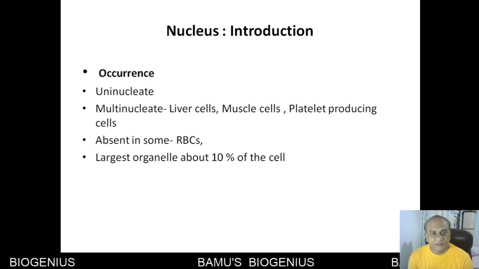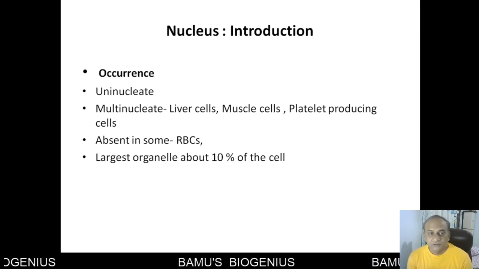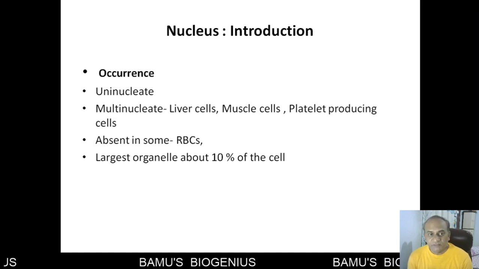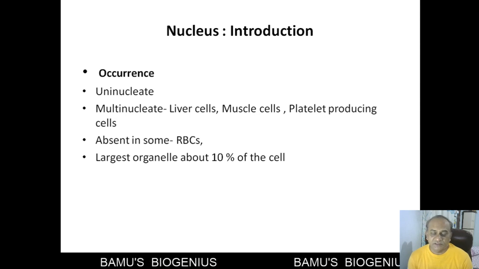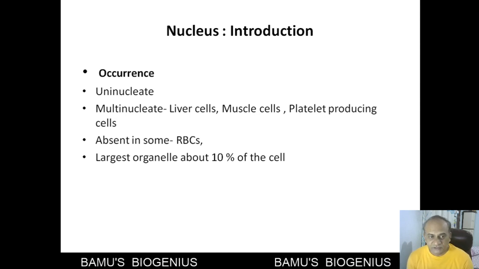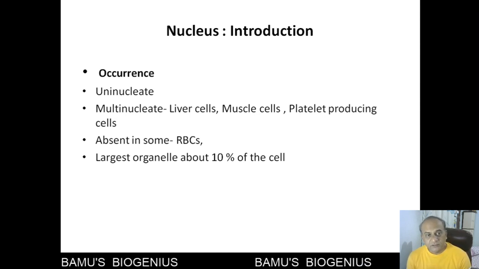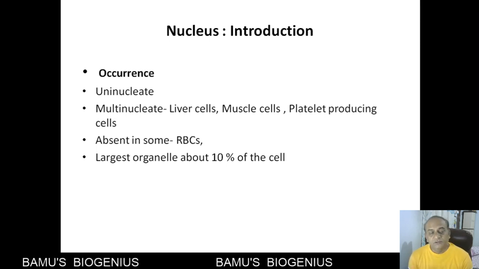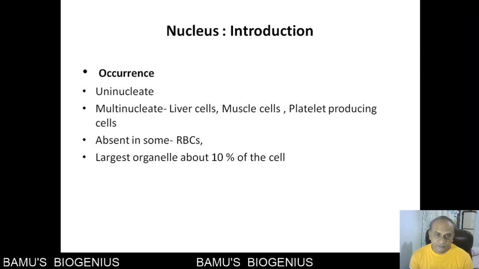For example, in liver cells, muscle cells, or platelet producing cells, you will find more than one nucleus, and that's why such cells are called multinucleate cells. Then even in some cases, for example in the case of RBCs, the nucleus is absent.